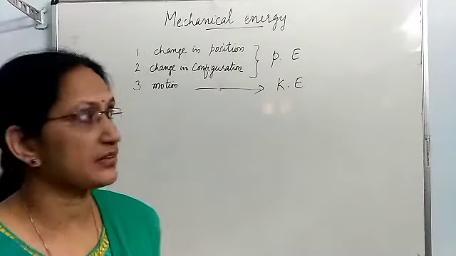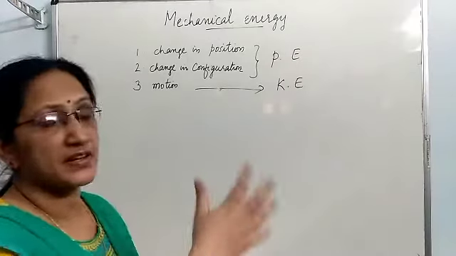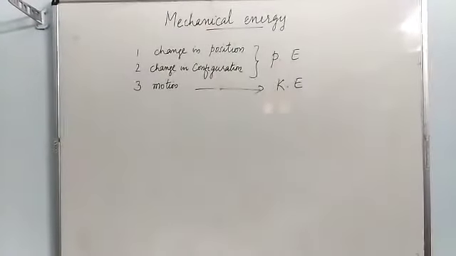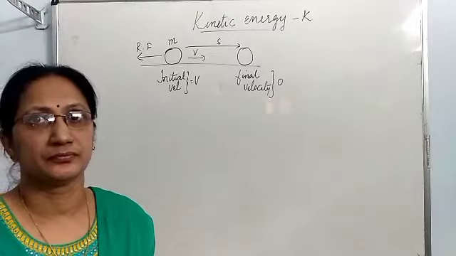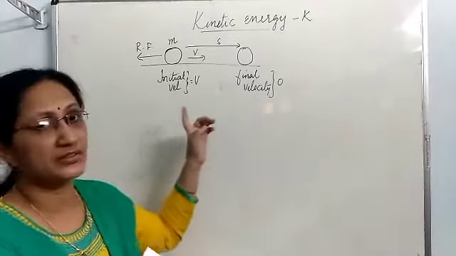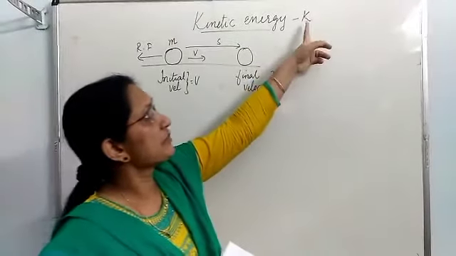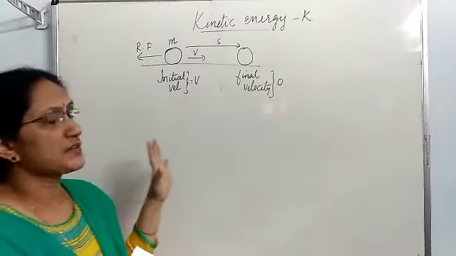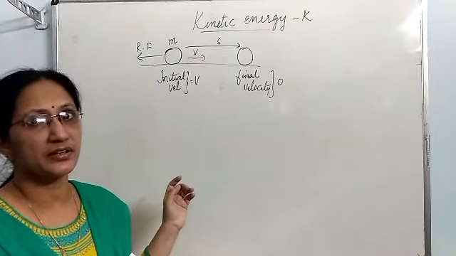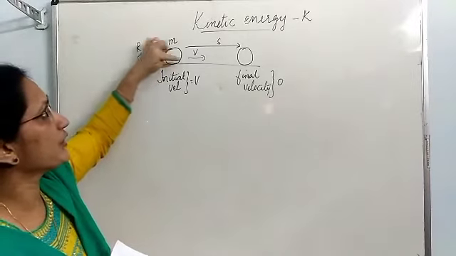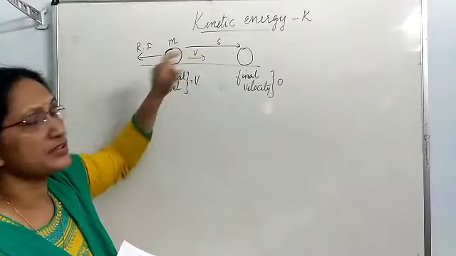Now, let us analyze more about kinetic energy and derive a mathematical expression for it. Kinetic energy, usually we use the symbol K. Consider a body of mass m moving in this direction with a velocity v.